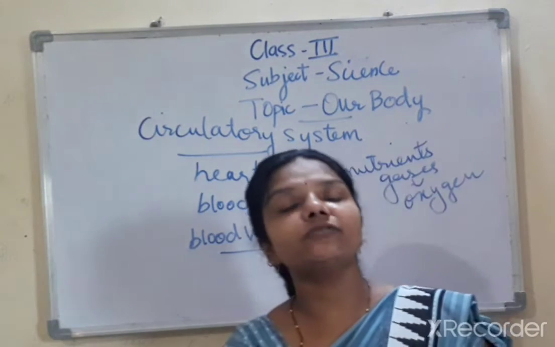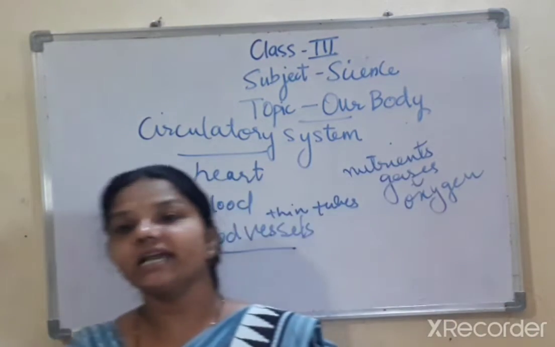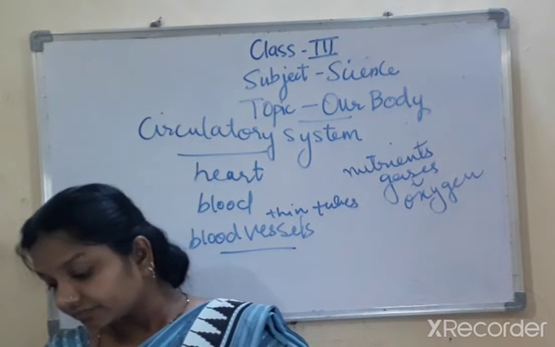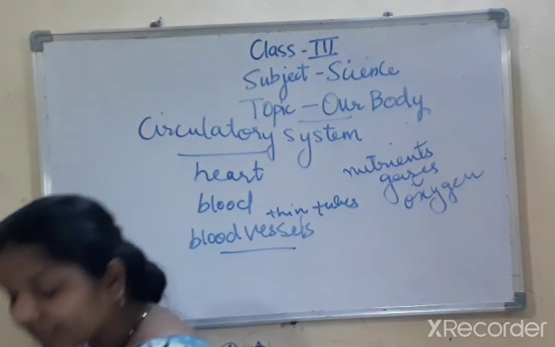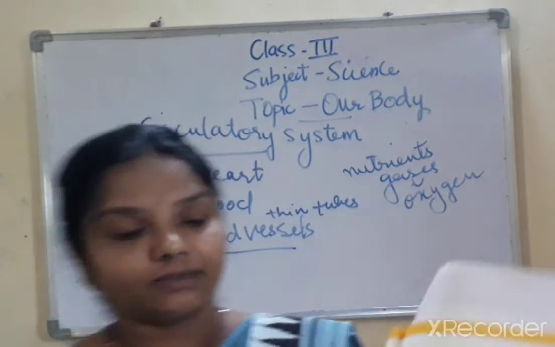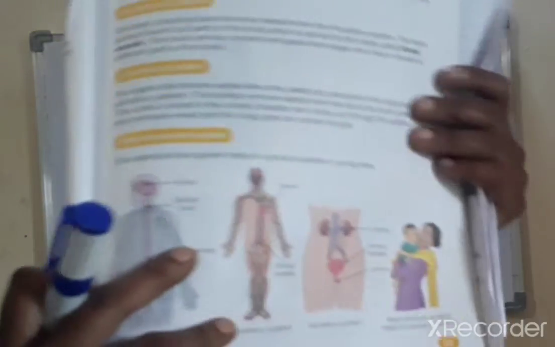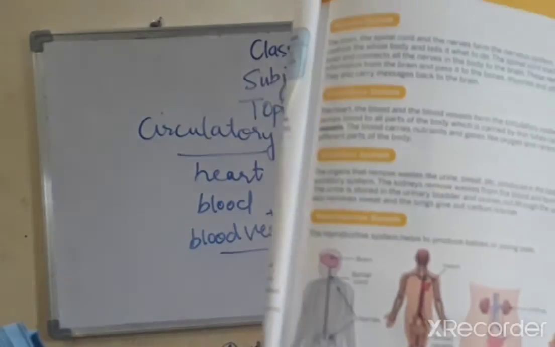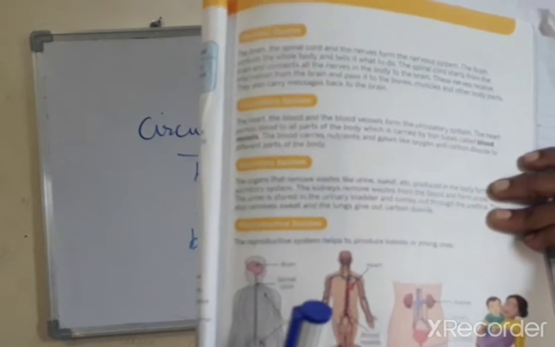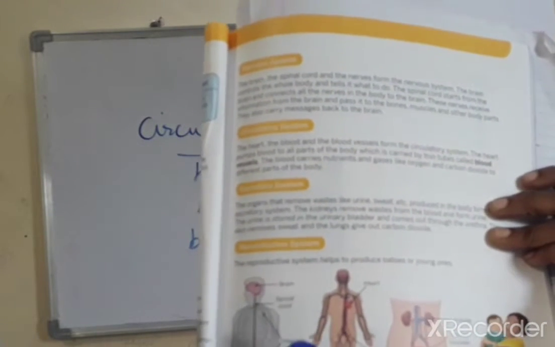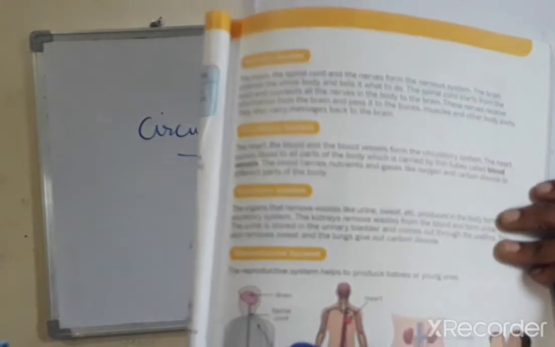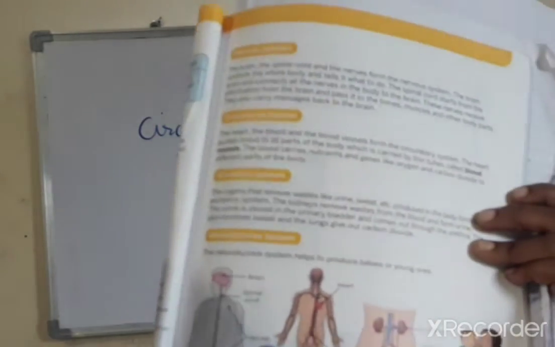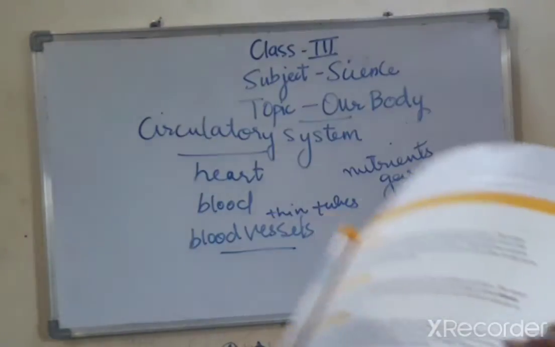Okay, so this is the function of the circulatory system. On page number 49, you can see a circulatory system. See here. Can you see this circulatory system? Yes. The heart, then the blood vessels, and the blood is carried through the blood vessels. So this is the circulatory system.